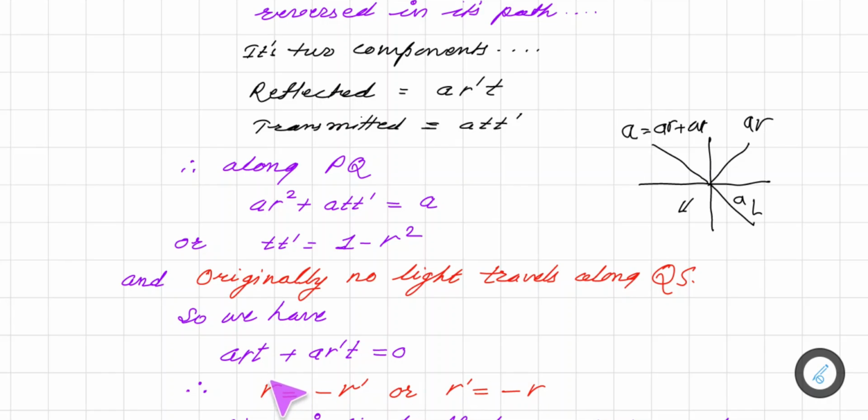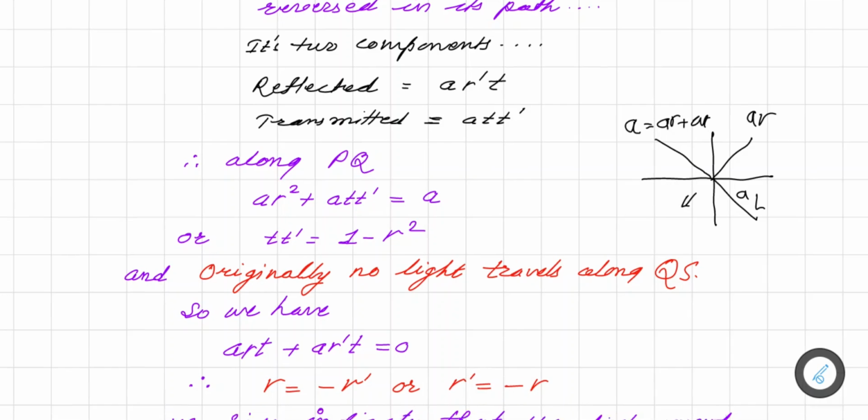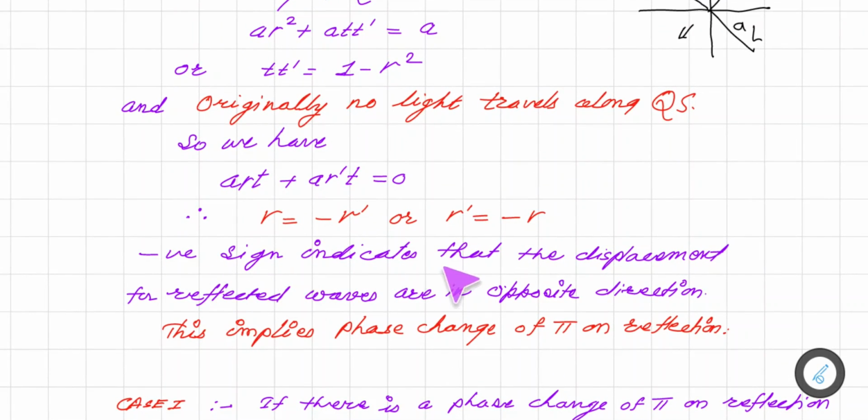So here we know that R is a reflection coefficient and R dash is also a reflection coefficient. So the negative sign indicates that the displacement for reflected waves is in the opposite direction. So as R is positive, R dash is negative, so the negative sign indicates that the displacement for reflected waves is in the opposite direction. This implies a phase change of pi on reflection. That means whenever reflection takes place, there is a phase change of pi. So let us consider case 1.